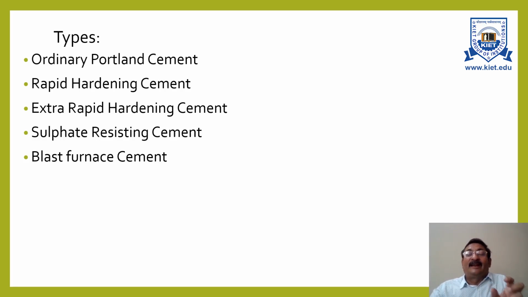This blast furnace slag cement is similar to OPC. This I am saying in respect to fineness, setting time, soundness, and strength.